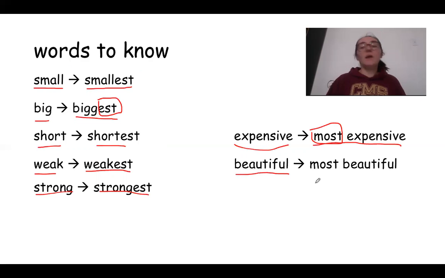You would not say beautifulest, you would say most beautiful. So just try and remember when you want to make small into smallest, you just add est: smallest, biggest, shortest, weakest, strongest. But if you're changing expensive or beautiful, it's most expensive, most beautiful.